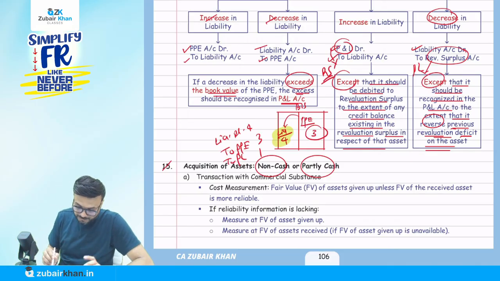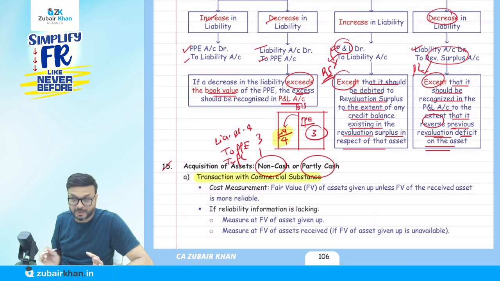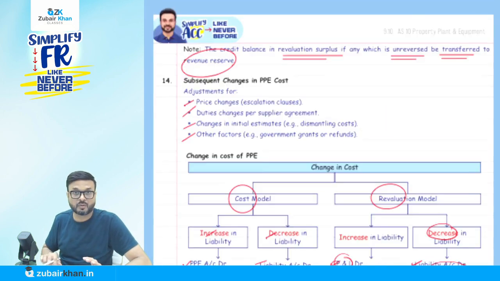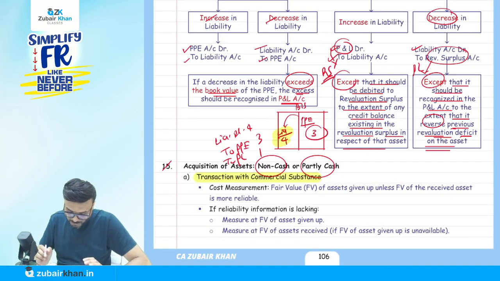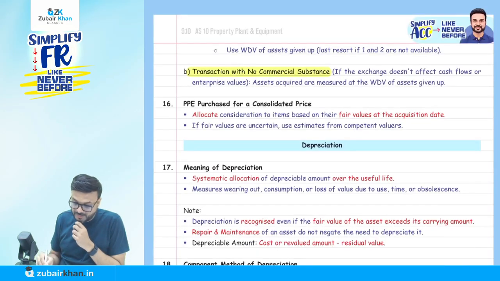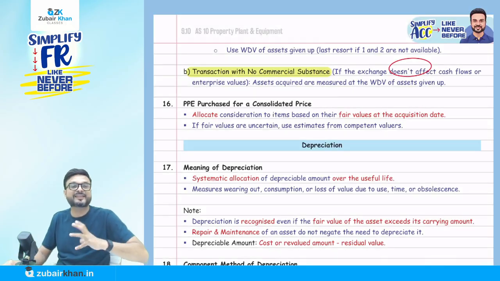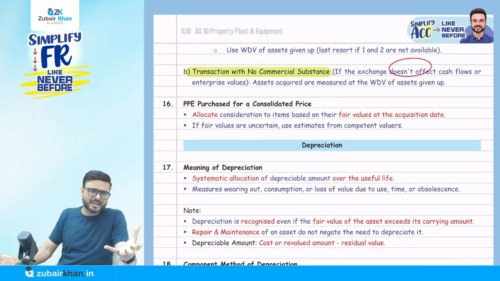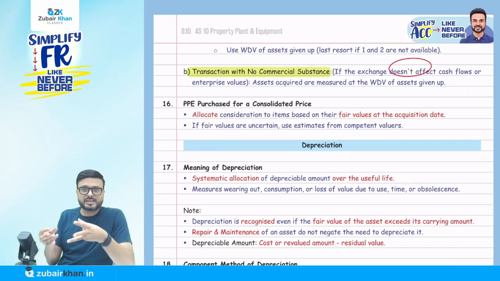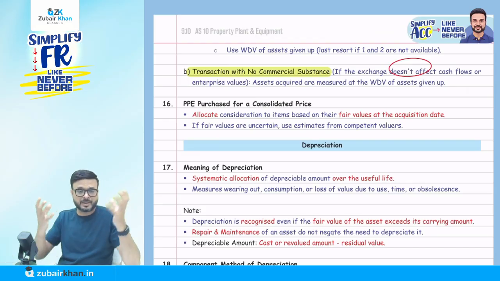There are two criteria: transaction having commercial substance, and transaction with no commercial substance. When it comes to a transaction with commercial substance, they say cost measure. Okay, commercial substance. What do you mean by non-commercial? It means the exchange does not affect the cash flow or enterprise value. For example, I'm giving a BMW of 50 lakhs, and in exchange you are giving me an Audi of 50 lakhs. This does not affect the cash flow or enterprise value.